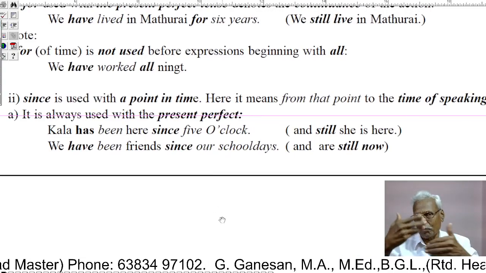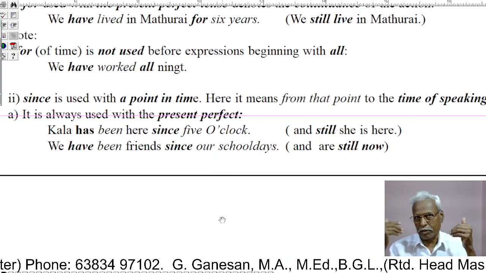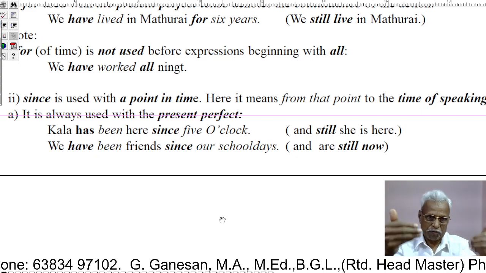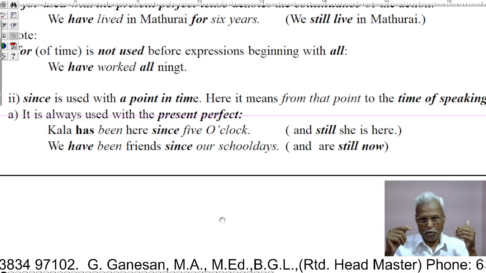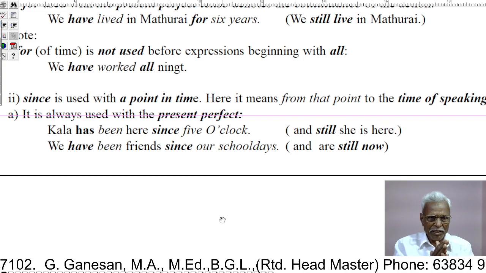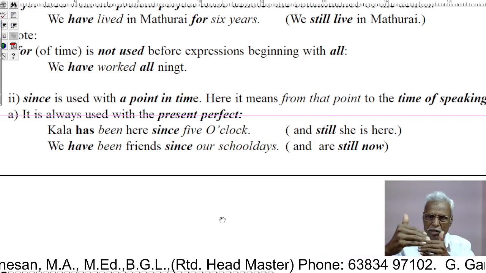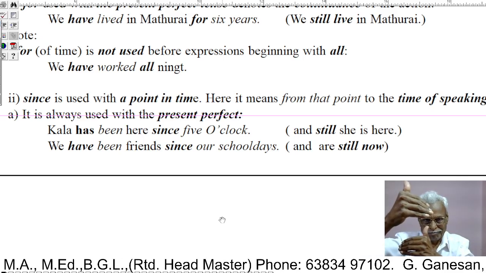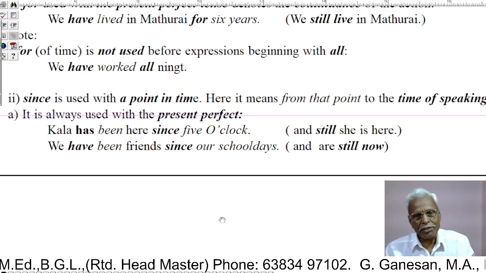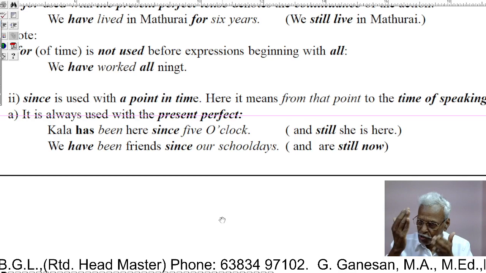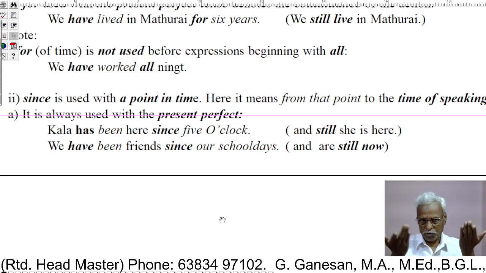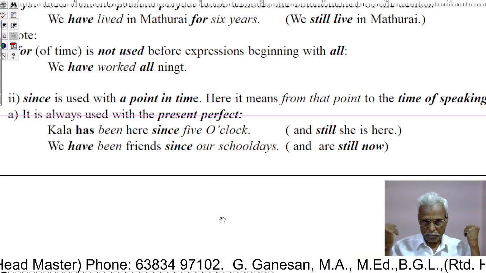But the difference between the usage of for and since in the present perfect: since is used with a point in time. That means here the action is going on. When since is used, it means the action is continuing at the time of speaking. It is always used with the present perfect.